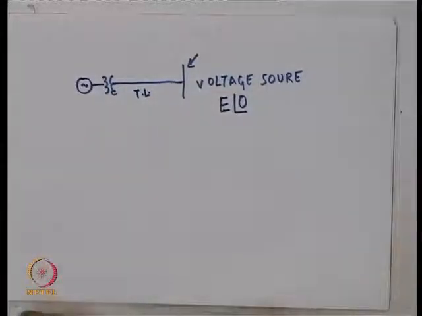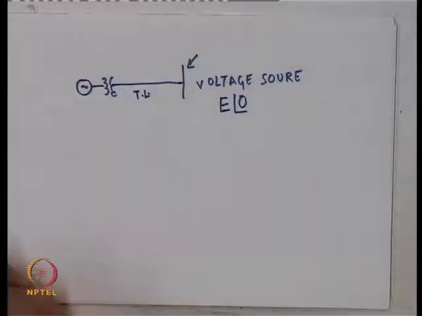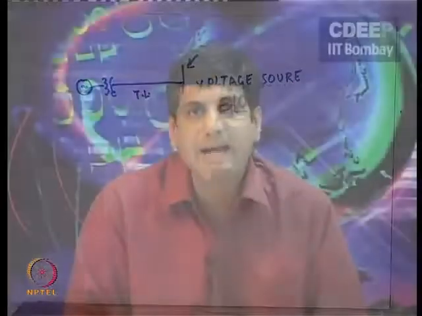Now, when we are trying to analyze this system for small and large disturbances, what do we need to do? We need to really form a model. Now, the whole idea of this course in the later lectures is to get good models of all these elements like a transmission line, a transformer, synchronous machine. One important point which you should note is that we will never be getting exact models. We will never be using exact models in the sense that every model will involve some approximation or the other.